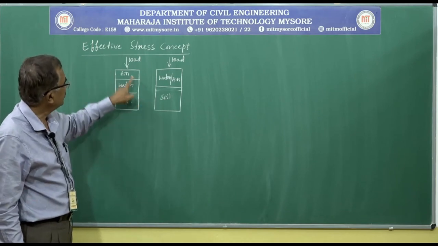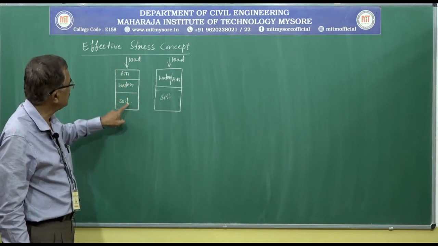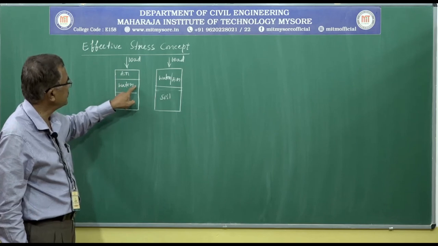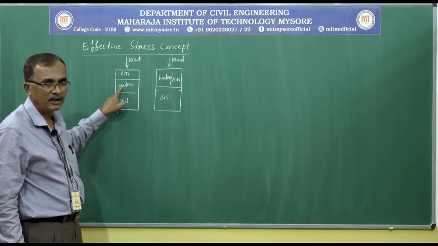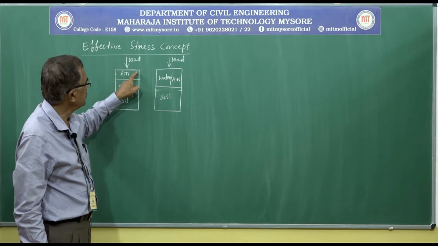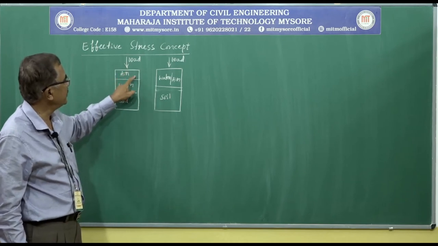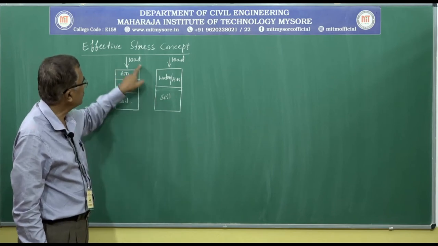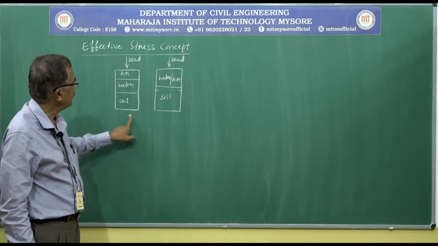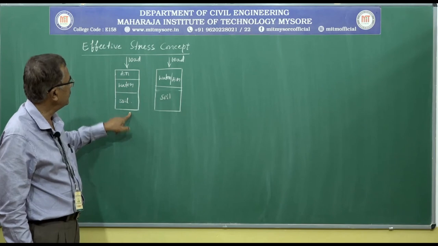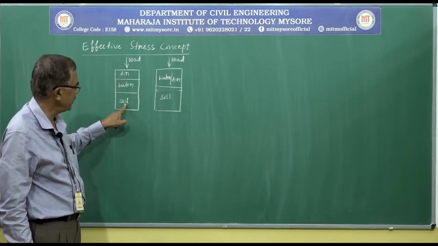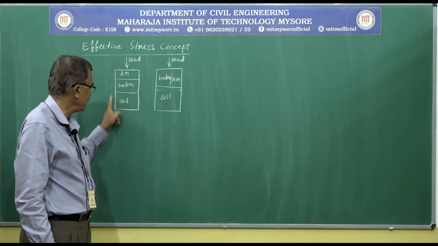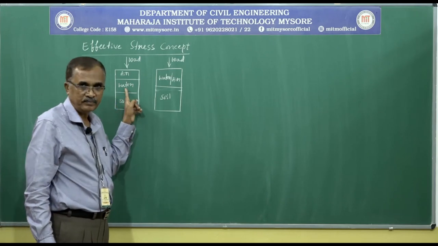Here part of the load is received by soil and part of the load is resisted by water. Of course, part is also resisted by air, but it is negligible. Hence, for all practical purposes, the load coming on the partially saturated soil system is resisted by soil and water jointly.